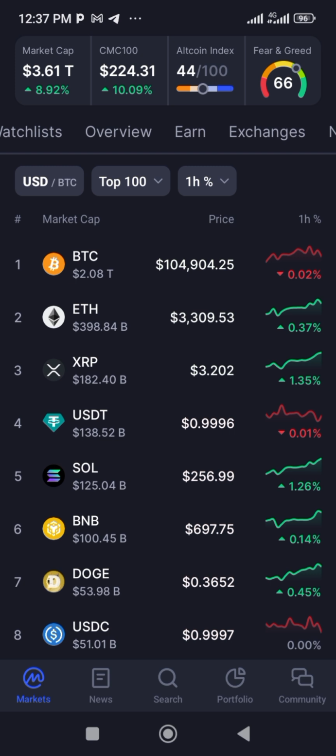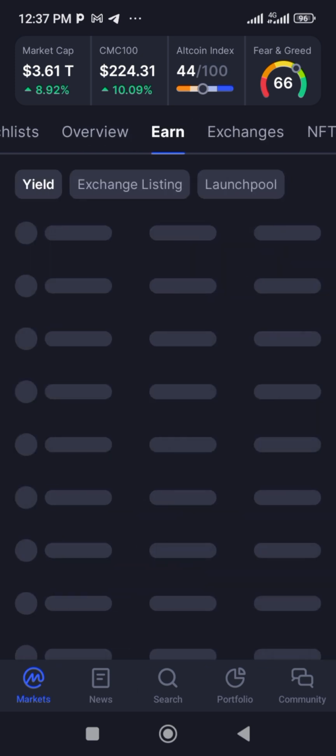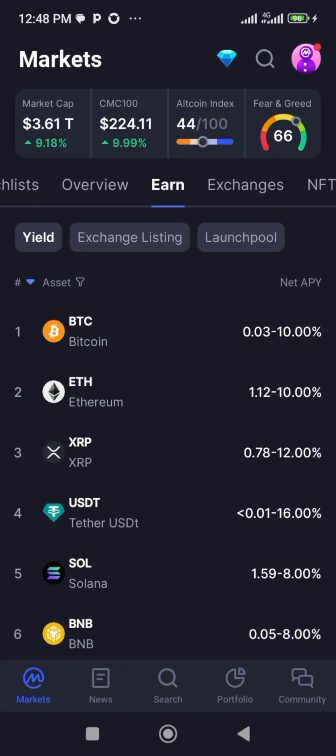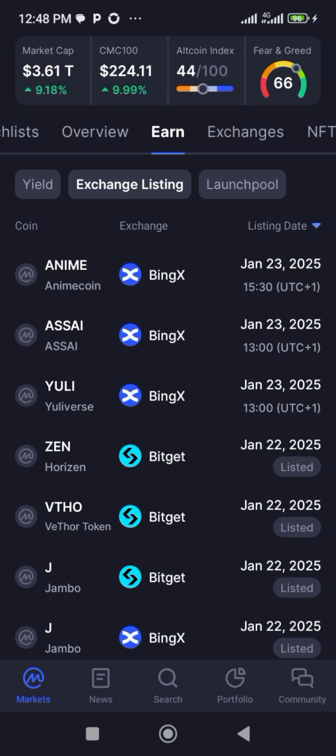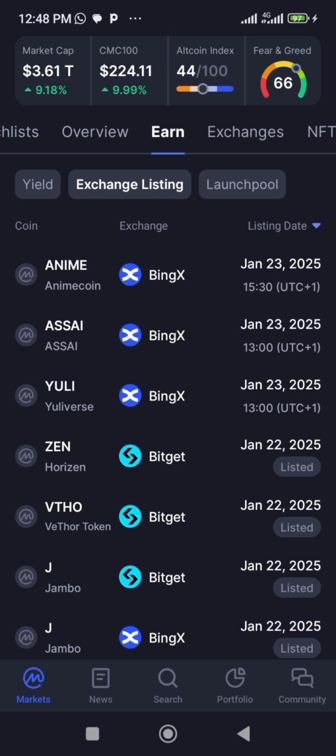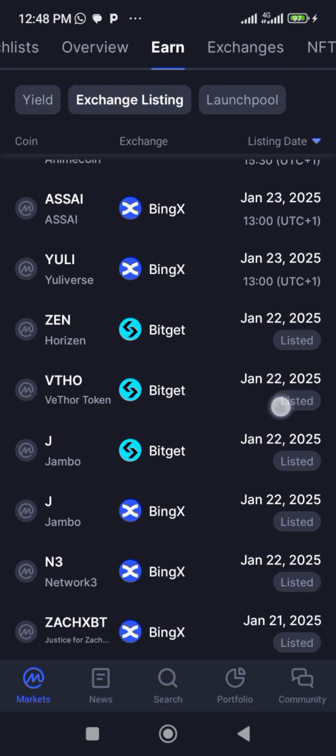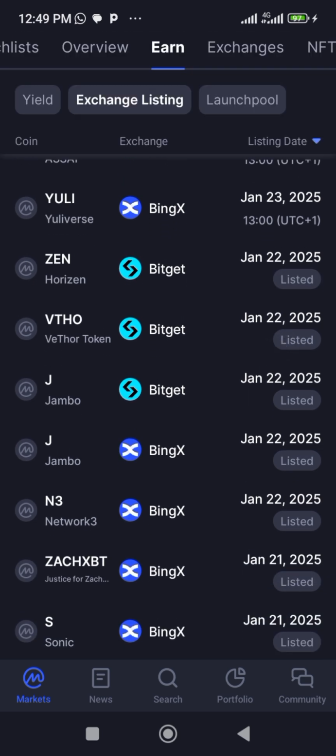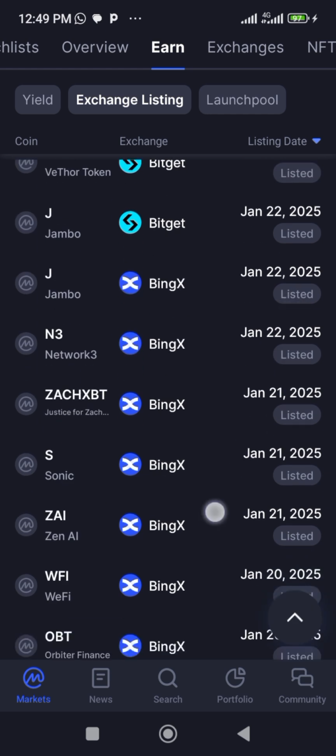Once you have registered on your CoinMarketCap, you have your exchanges, come to here where you see earn. Click on earn here. We are waiting for it to load up. So once this interface pops up, you navigate to your exchange listing. Here you will see a lot of exchanges that are planning to list particular coins, so you can take advantage of these exchanges. But the one I would really recommend people to go for is Binance.